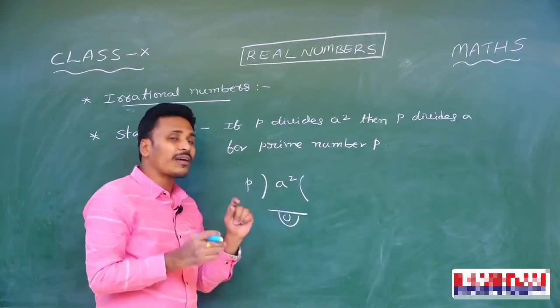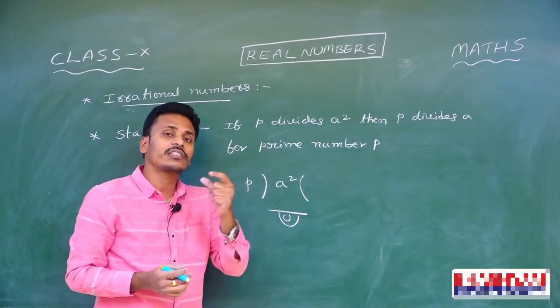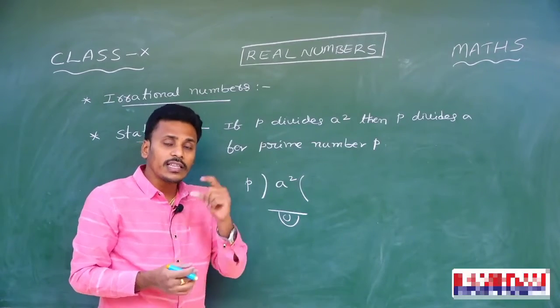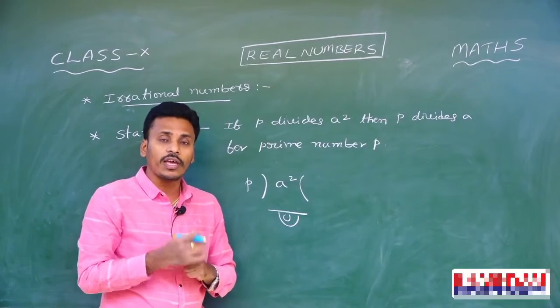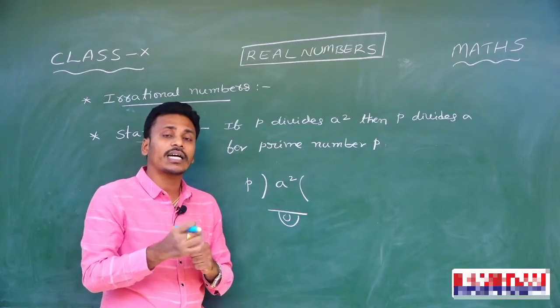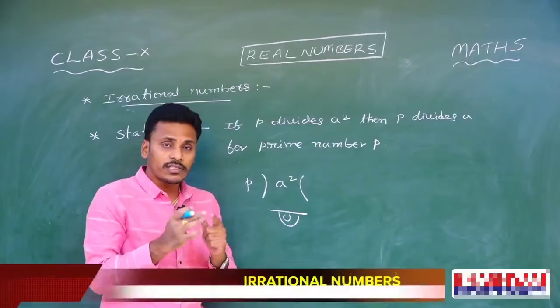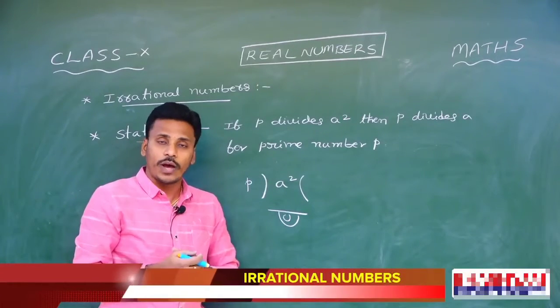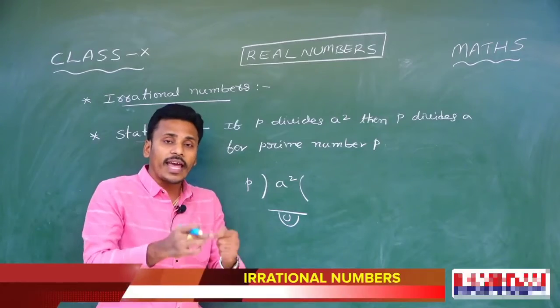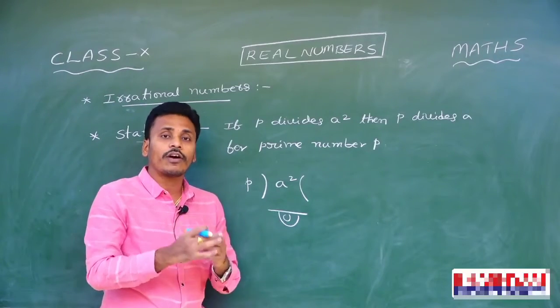And you just think about A square. A square is the square of A. In the prime factorization of A square, since A square is the square of A, every prime factor occurs at least 2 times there. Since P is a factor of A square and every prime factor occurs twice, P is also there in the prime factorization of A square 2 times.